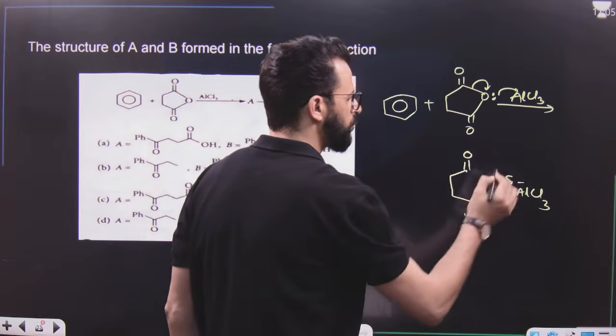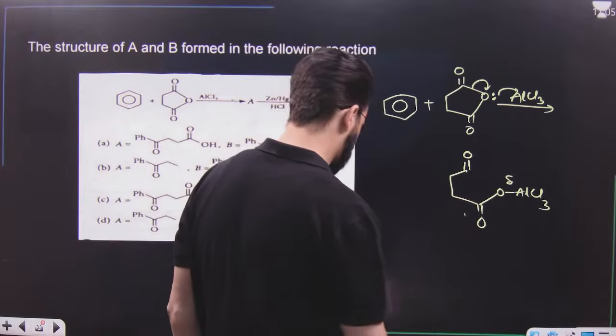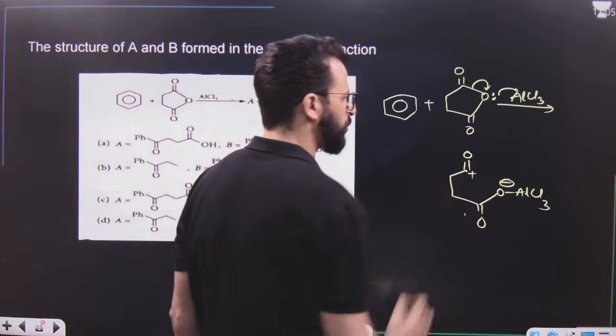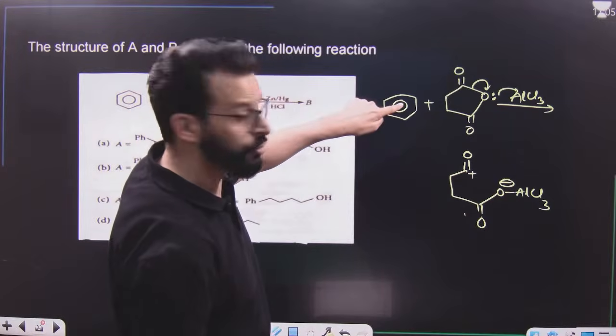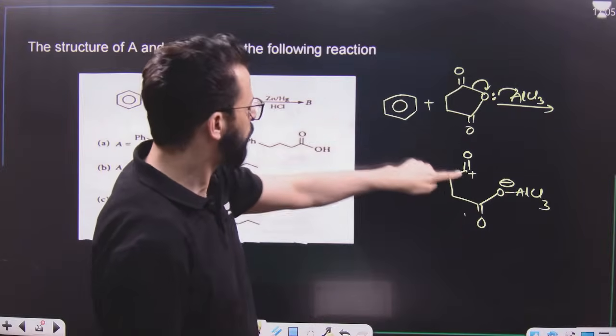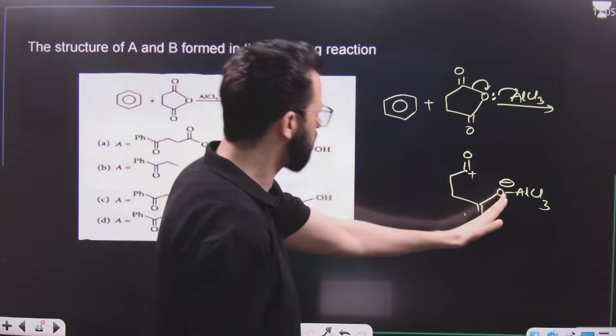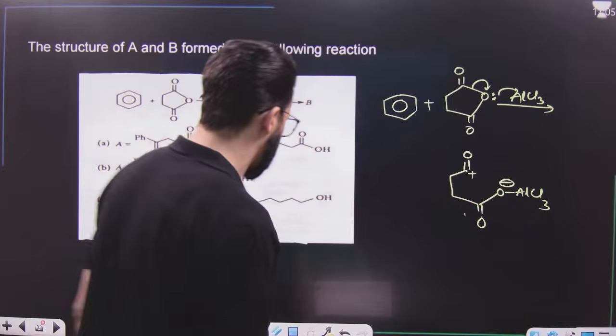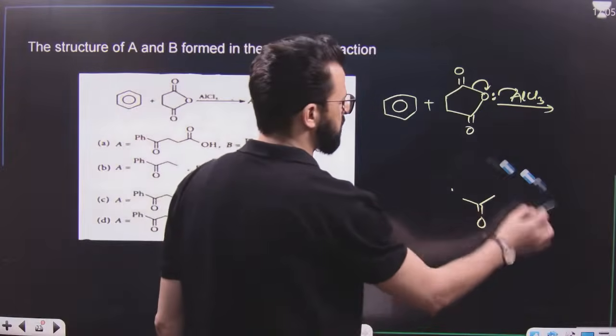This is having negative charge. This is positive charge. This positive charge goes to this position. I hope this point is clear to you. When positive charge goes to this, finally this will be lost and OH will be added. That means it finally results in the formation of this.